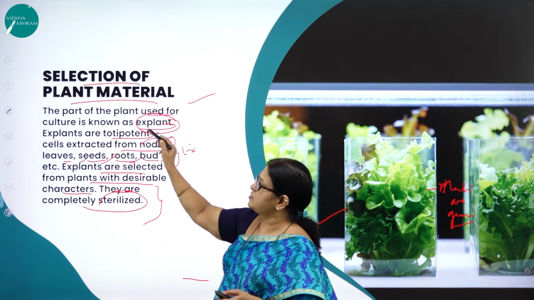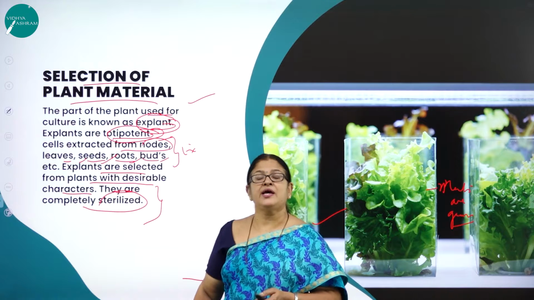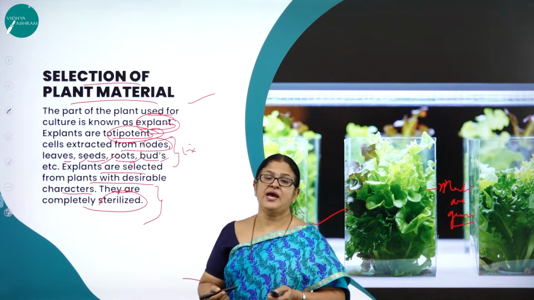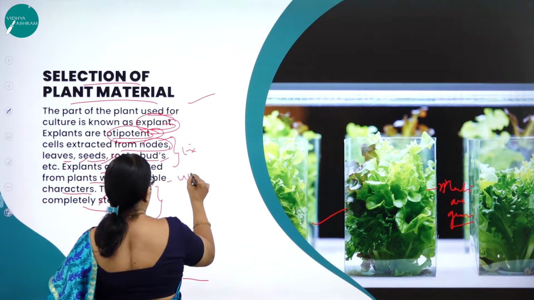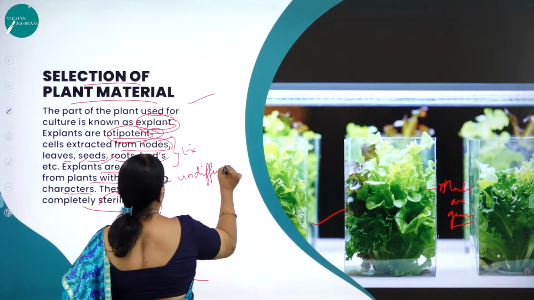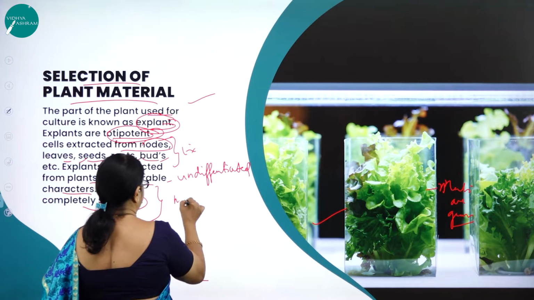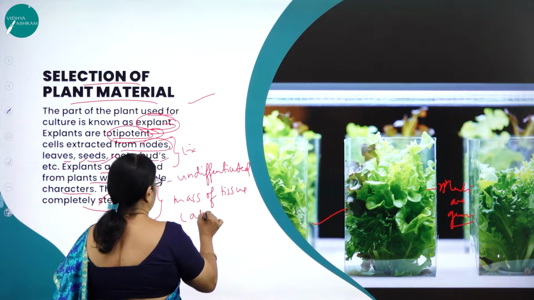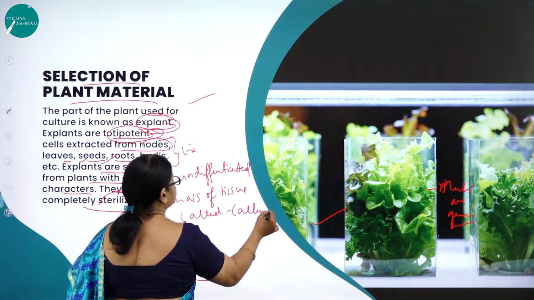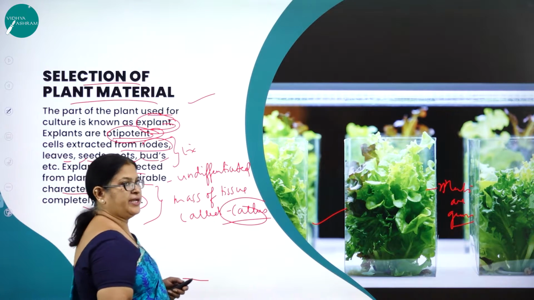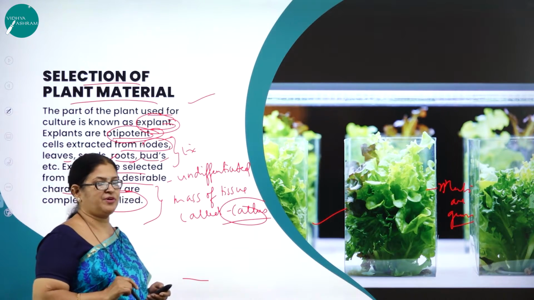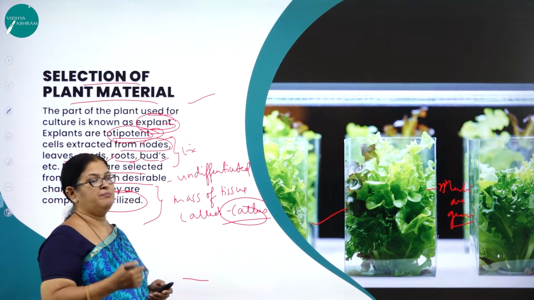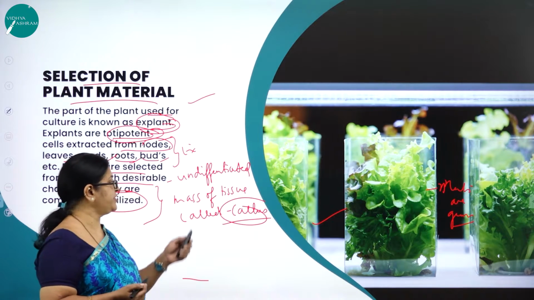And as I said, explants are what? Totipotent, right? And the cells of the explant multiply and give rise to an undifferentiated mass of tissue called callus. Very, very important term in plant tissue culture. Now, I might ask for one mark. What is callus? The cells of the explant multiply and give rise to an undifferentiated mass of tissue called callus.